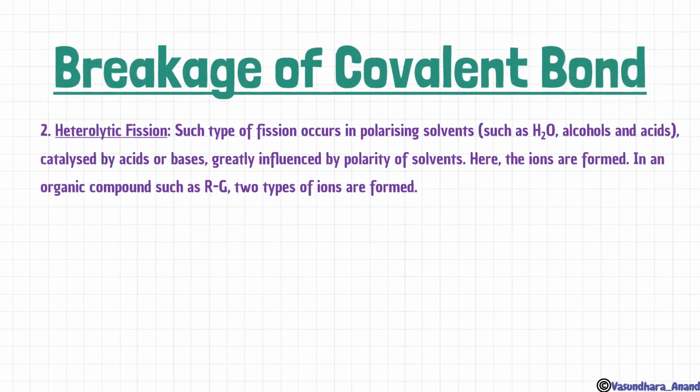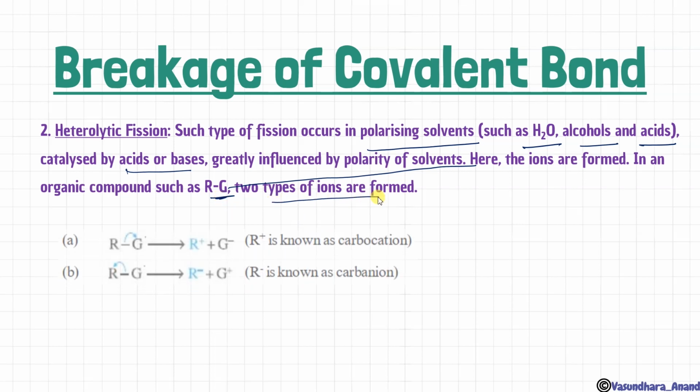Clear? Now next is heterolytic fission. Heterolytic fission is the fission which occurs in a polarizing solvent such as H2O, alcohol and acid. In any polarizing solvent, there is an electronegativity difference. It is catalyzed by acid or bases, and greatly influenced by the polarity of the solvent. Here the ions are formed in an organic compound such as RG, where this G can be any group. Two types of ion are formed, and I have explained that right now.